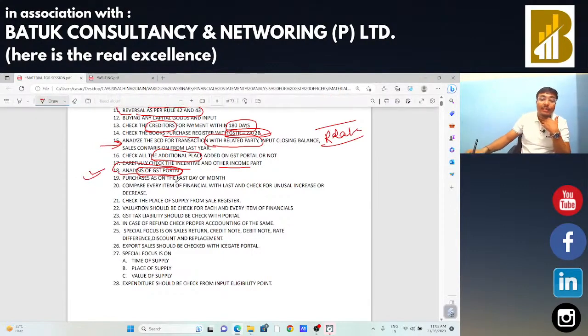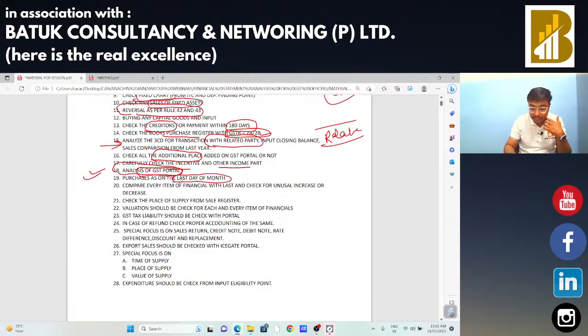Now, next, sir, purchases as on the last date of the month. As per section 16 subsection 2 of the CGST Act, for claiming the input tax credit, the must condition is that you have received that particular material at your principal place of business or your place of business.